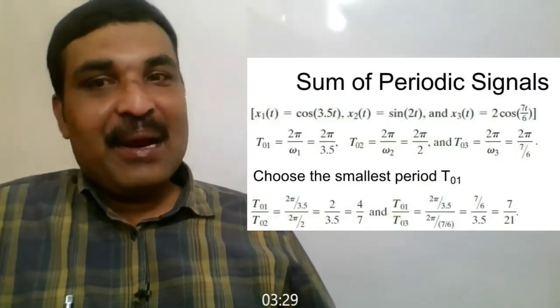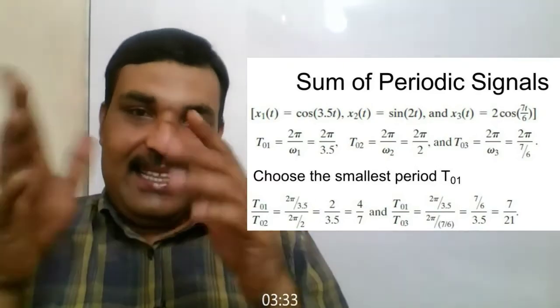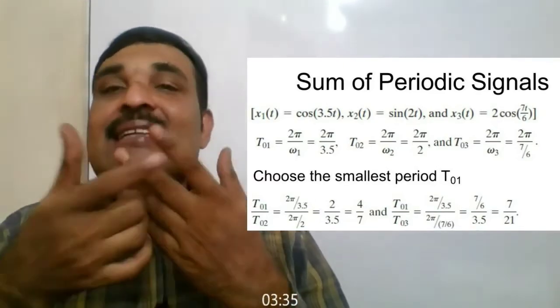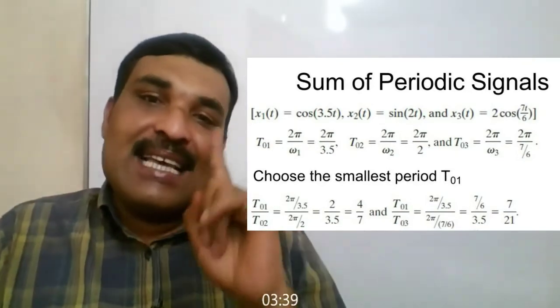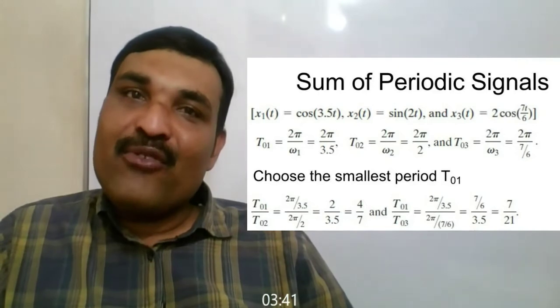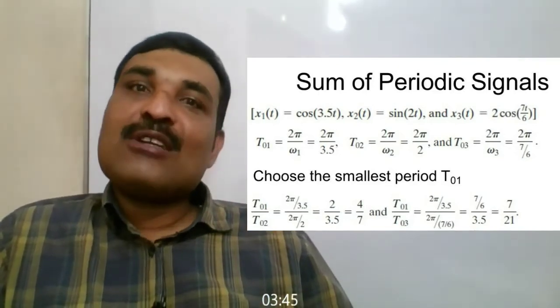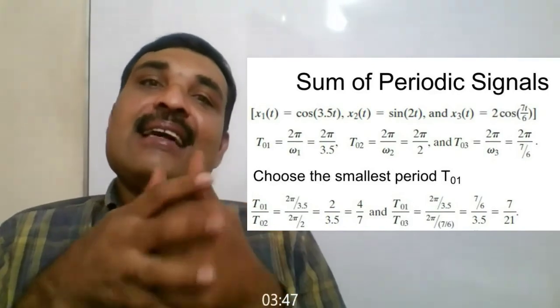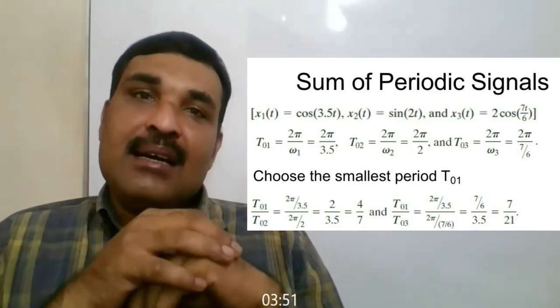Now, in this problem, we are going to check the periodicity of a signal which comprises of three signals x1(t), x2(t) and x3(t). So, first consider x1(t) is equal to cos 3.5t. For this signal, the frequency of oscillation omega 1 is equal to 3.5 radian per second.